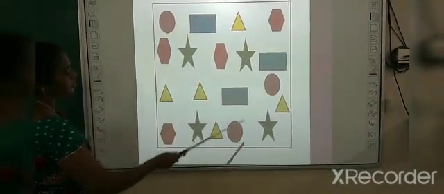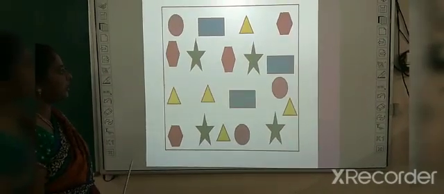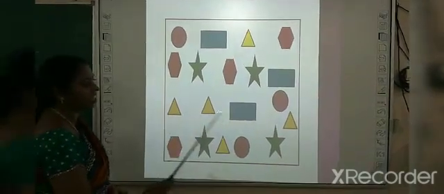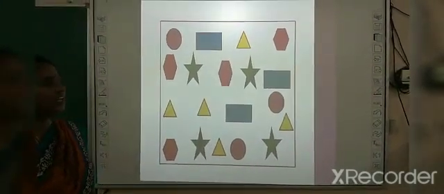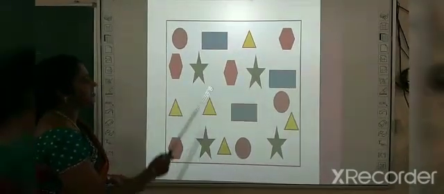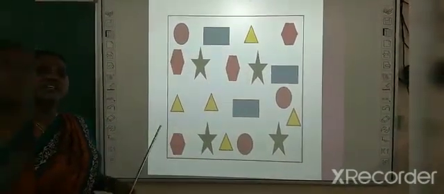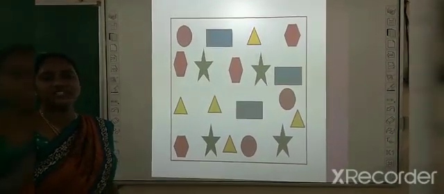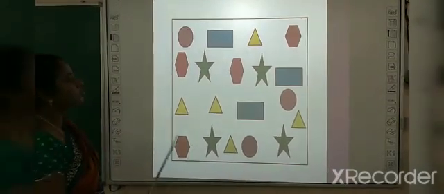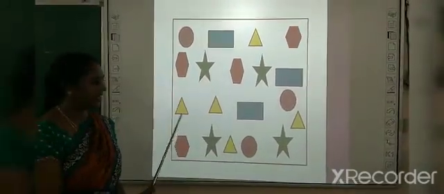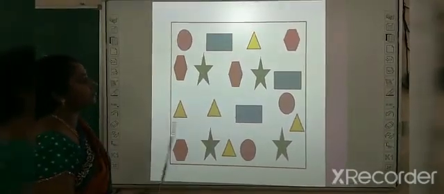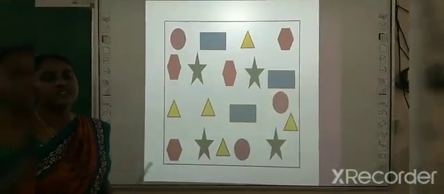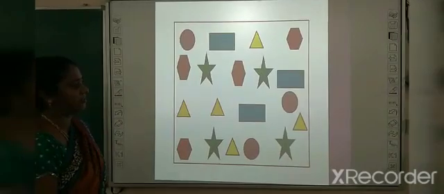1, 2, 3. Then what is the difference between the star and the triangle? You need to count the number of stars and the number of triangles and then subtract. If I ask you to find the ratio between star and the circle, you need to do the same. Now I am asking, what is the total number of objects here? Can anyone count and say? So you need to add all the objects, and then we get the total. This sort of collecting the information and gathering it all together is called statistics. So our topic today is statistics.